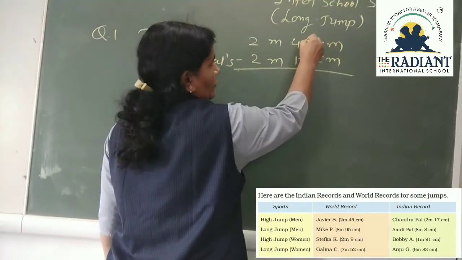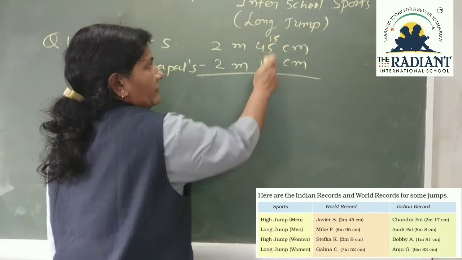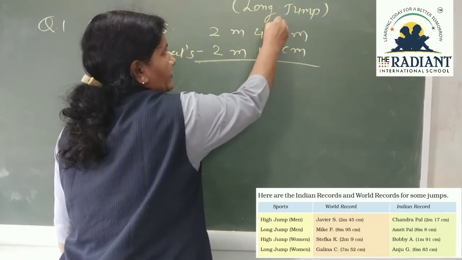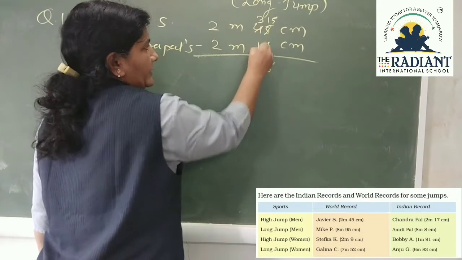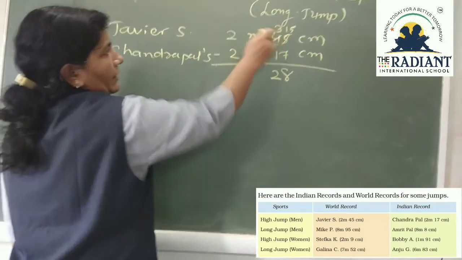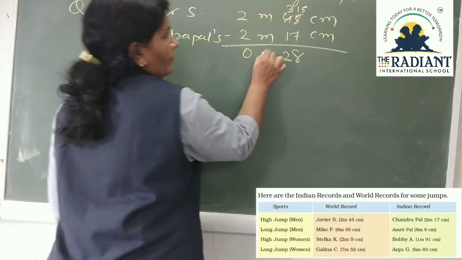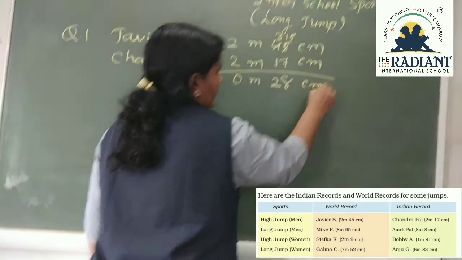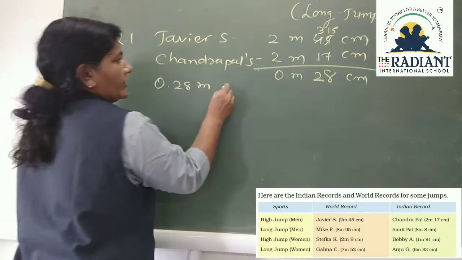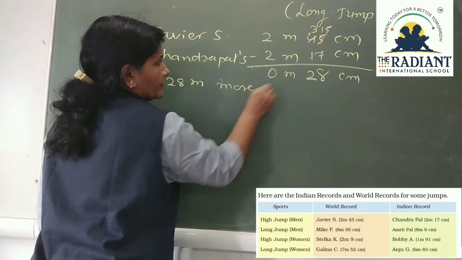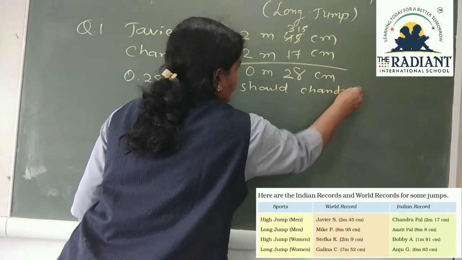You cannot minus 7 from 5, so we will take 15. 15 minus 7 is 8. 3 minus 1 is 2. 2 minus 2 is 0. So 0 meter 28 centimeter, so 0.28 meter more should Chandrapal jump.